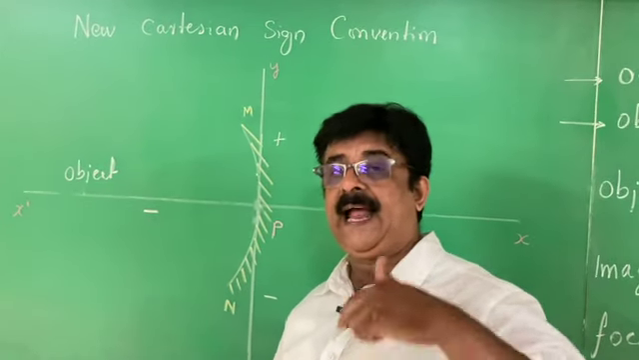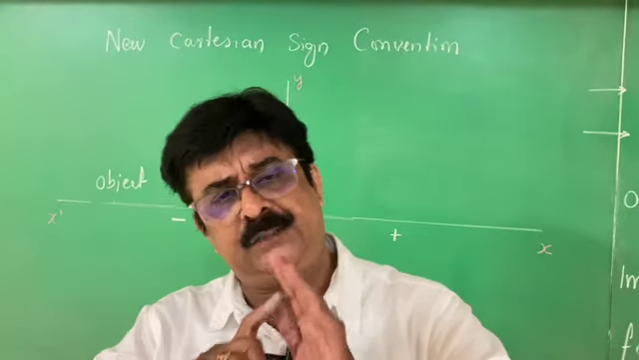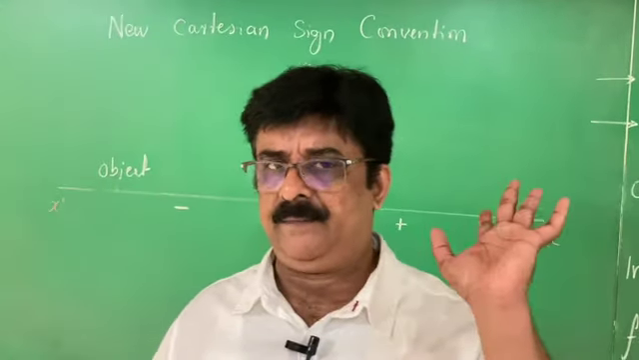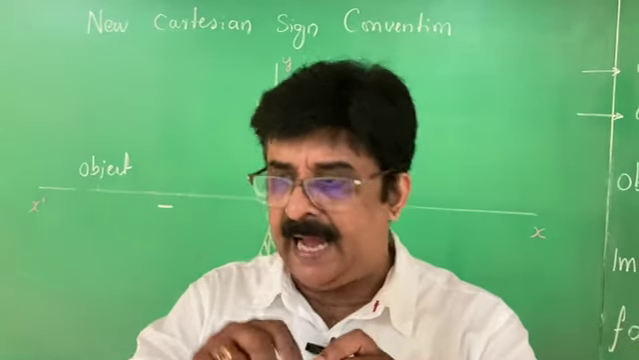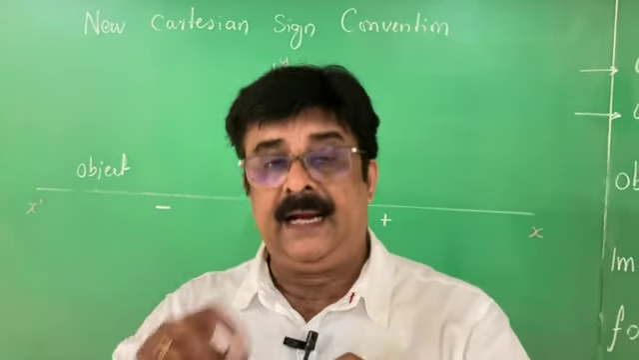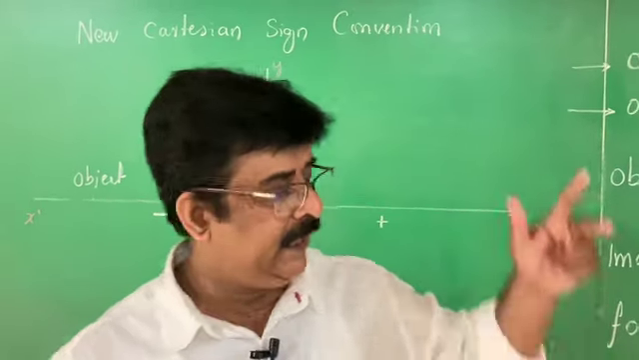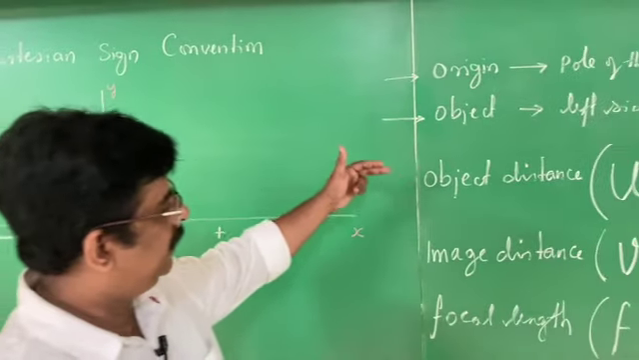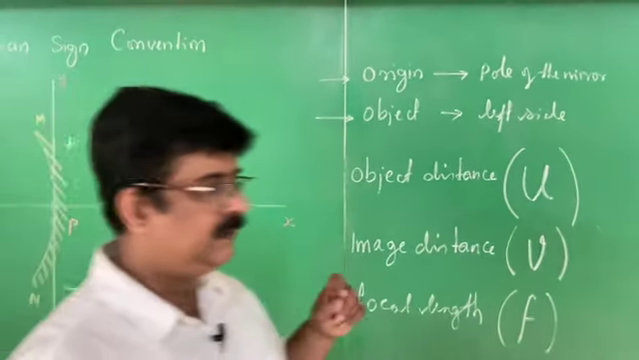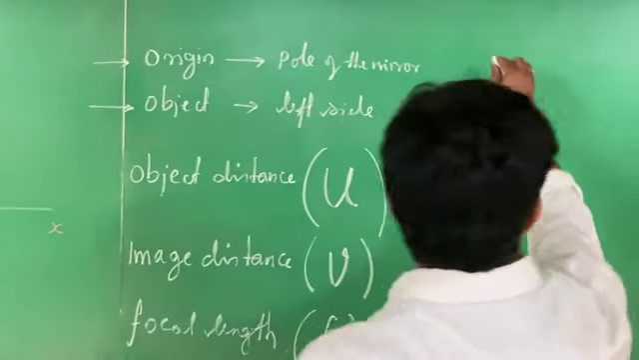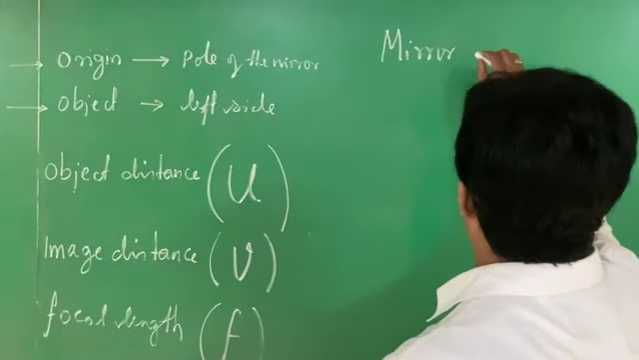U, V and F. What is U? Object distance. Object distance should always be taken as negative. V is the image distance, the distance between P and the image. And small letter f is the distance between P and capital F. Right? Three distances are there. Using the three distances, we can have a formula. That formula is called the mirror formula. A very important formula for solving problems.